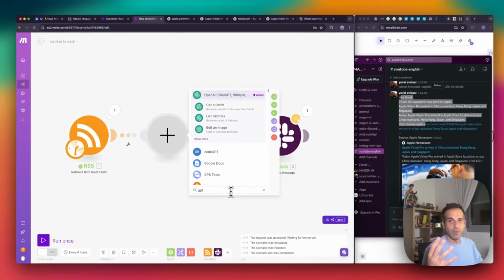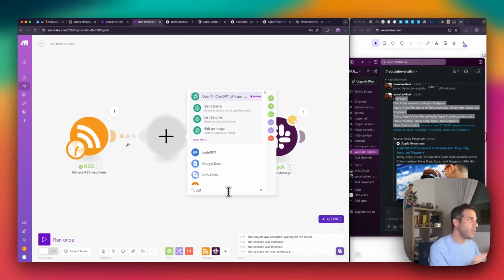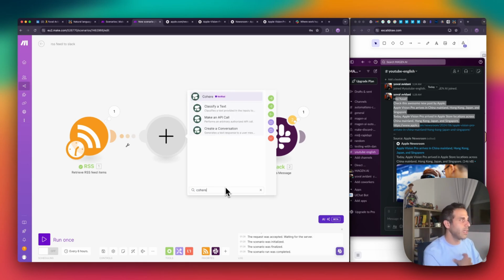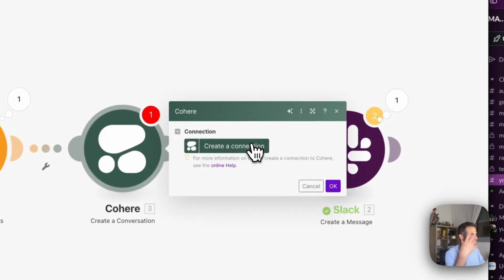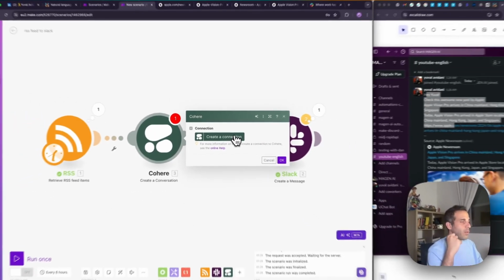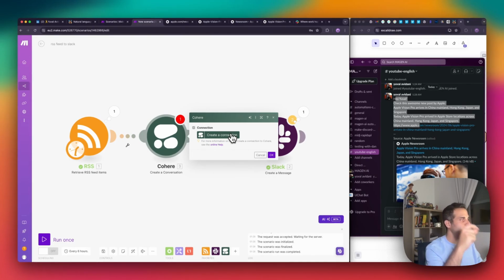If I want to use OpenAI, or any other language model, let's look for Anthropic's Claude, if you're familiar with it, which is awesome as well. Or we can also use Cohere, which I personally really like. If I want to use Cohere for creating a conversation, which means text completion, then what I would have to do is create a connection to Cohere.